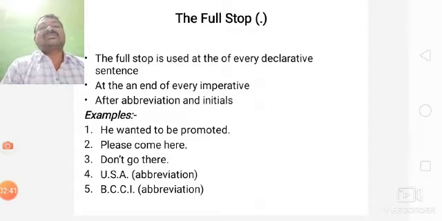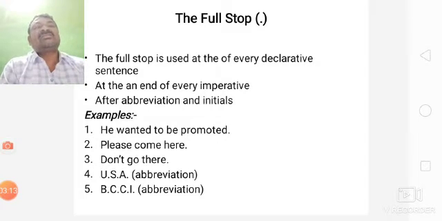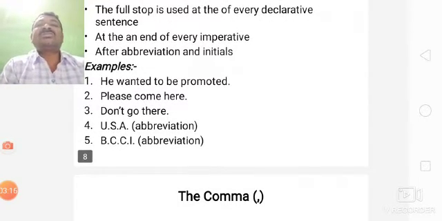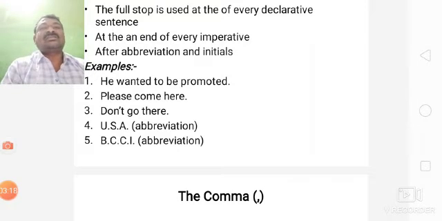For abbreviations, USA, United States of America. There, U full stop, S full stop, A full stop. For abbreviations, we use full stop. For more examples of abbreviations: KAS, IAS, BA, BCom, BSc, MLib, BLib, and so on. This is for full stop. How do we use full stop? Do you know that? Okay.